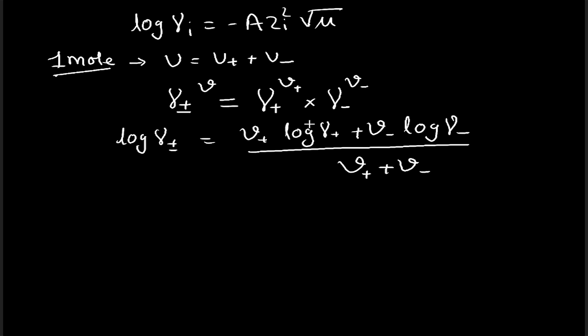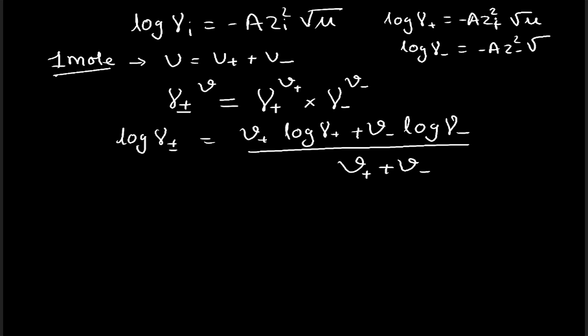Further, we know the value of log gamma plus and log gamma minus from this expression, that is log of gamma plus I could write as minus A z plus square under root mu, and log of gamma minus will be equal to minus A z minus square under root mu. This we all know.